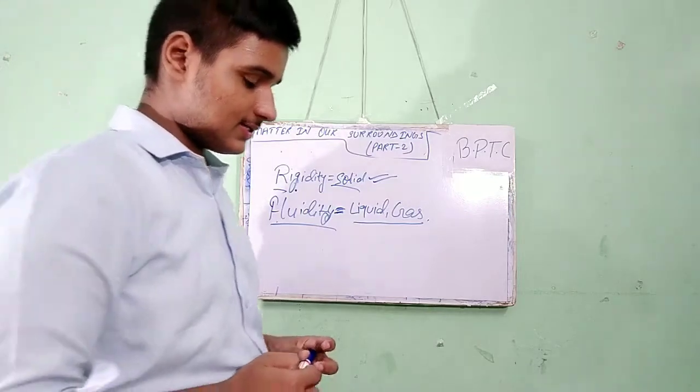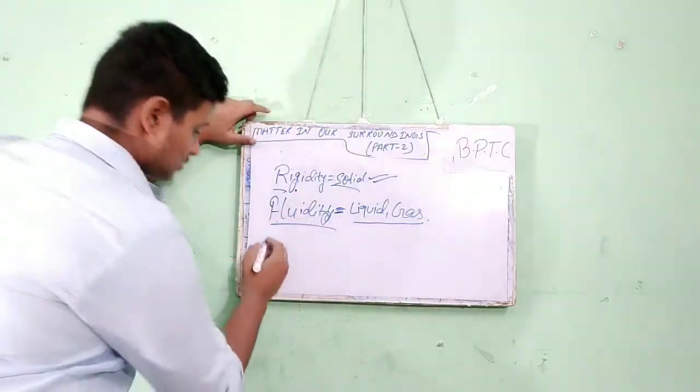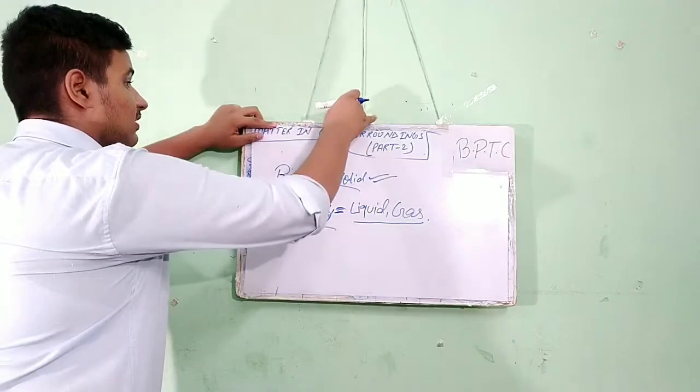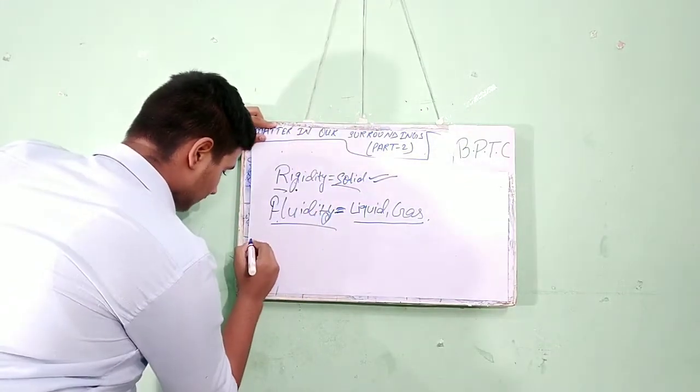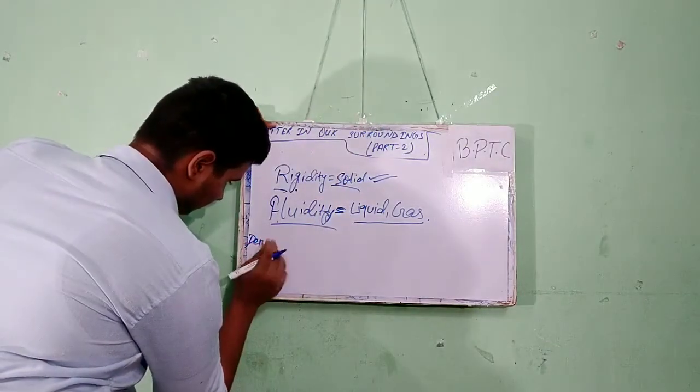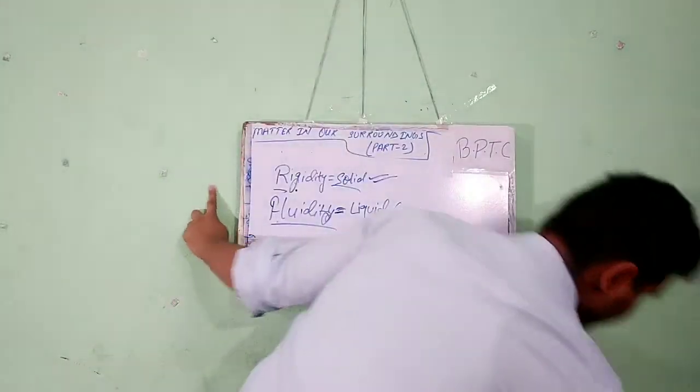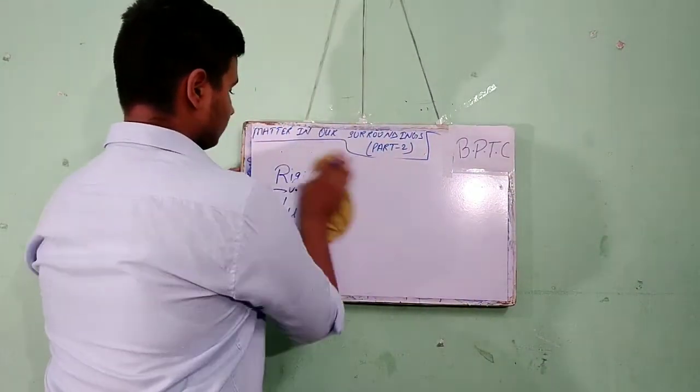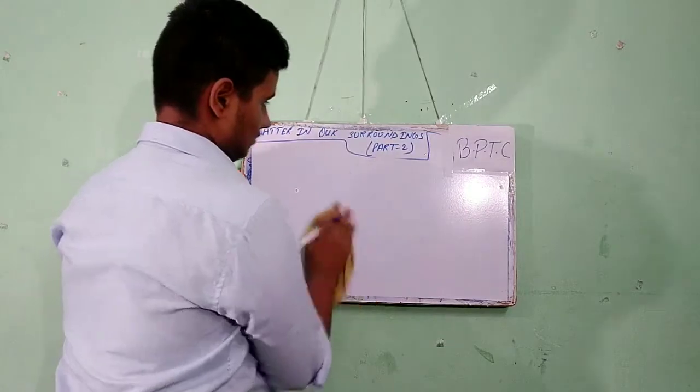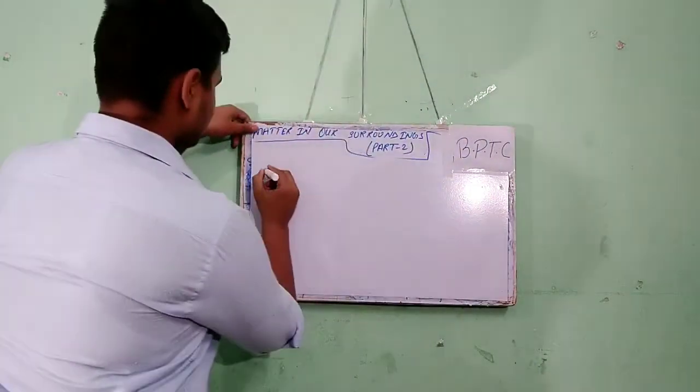So this is the experiment. I have also explained very shortly the term density. First I erase it. Just a minute. Density.